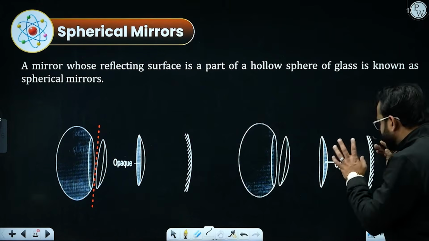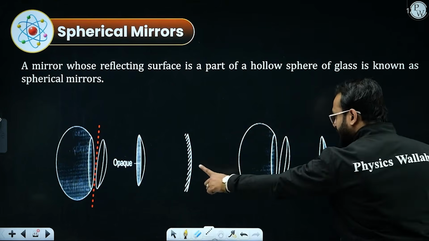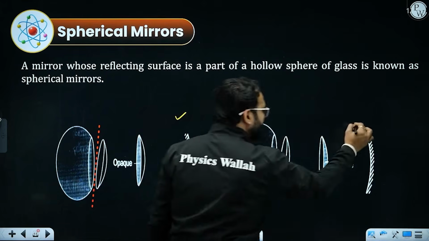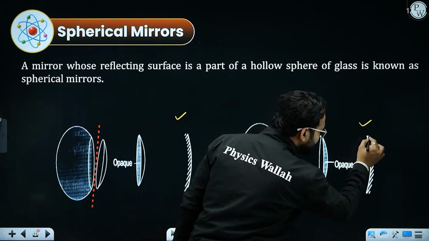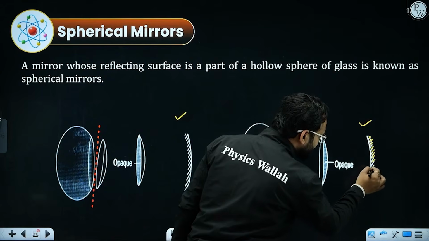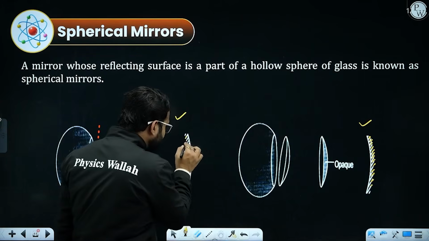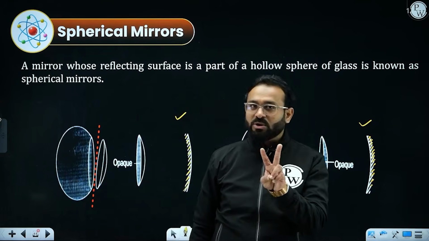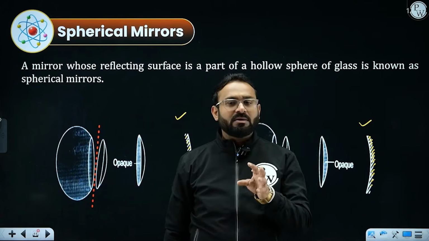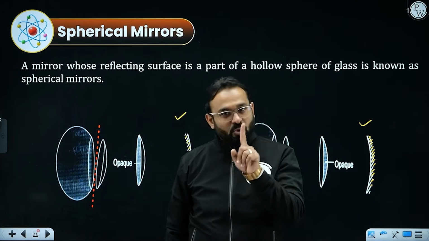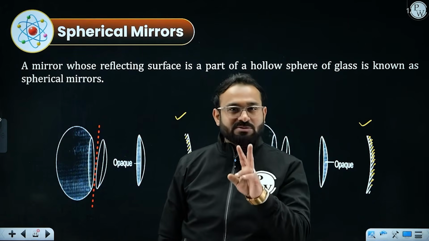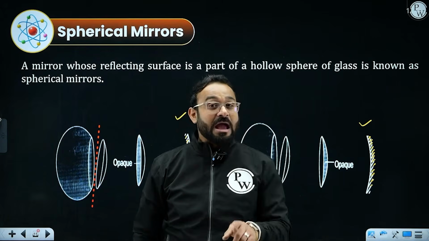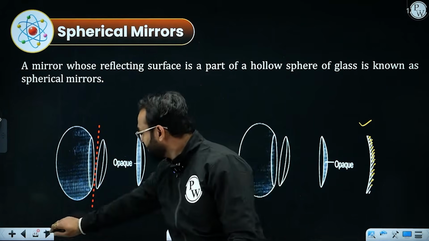Now just listen to this carefully. There are 2 different diagrams which you can see right here. The very first one is this, the second one is this. Here the polished surface you can see on the right side, whereas the polish you can see on the left side. So this is how we get the 2 different kinds of spherical mirrors. But what are the names of the spherical mirrors? One is the concave mirror, the other one is the convex mirror, but we need to identify which one is concave and which one is convex.